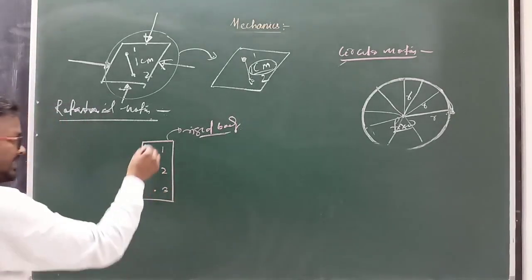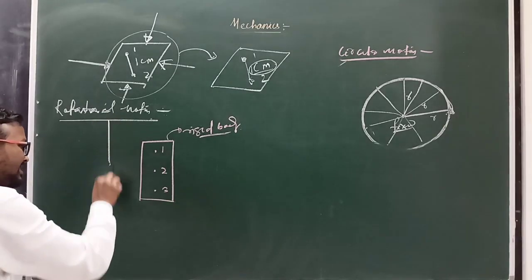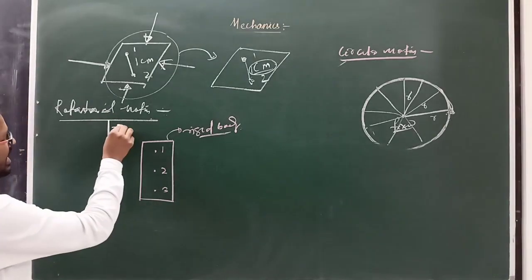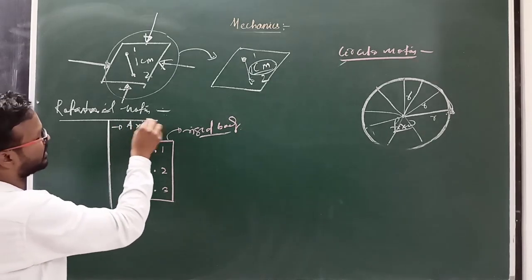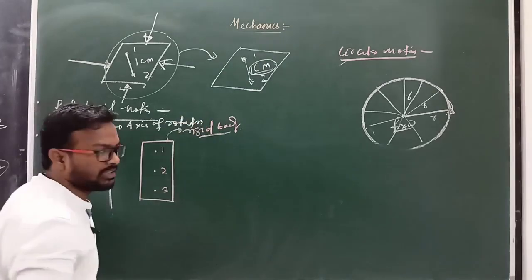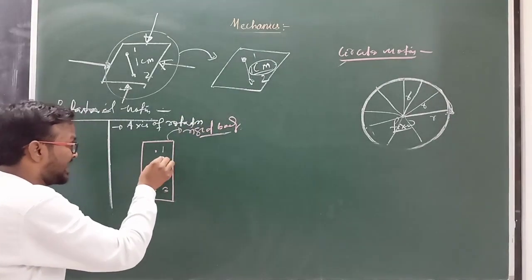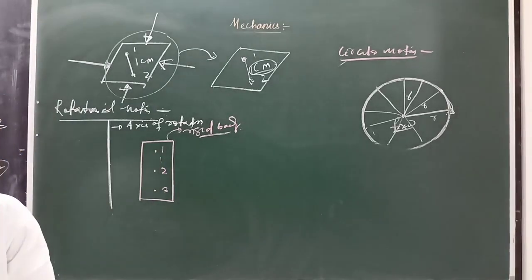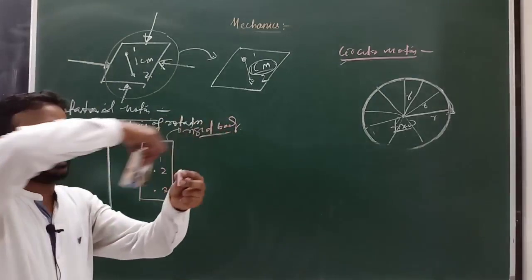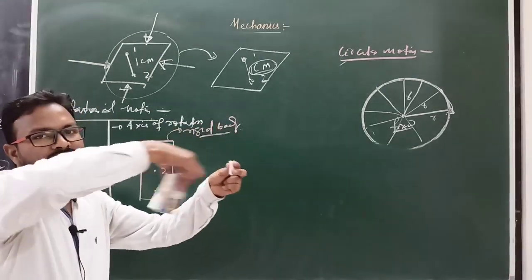This total body moves about a straight line, and that straight line is known as the axis of rotation. Axis of rotation means the line about which the total rigid body rotates. Suppose this is the axis and the total body rotates about it like this. Clear? This is known as rotational motion.